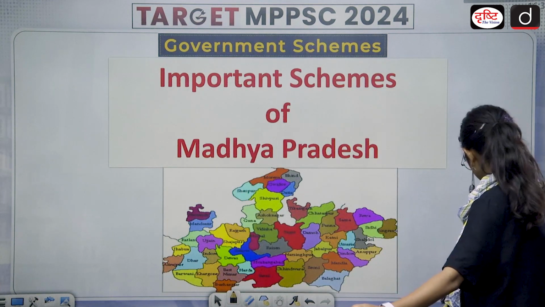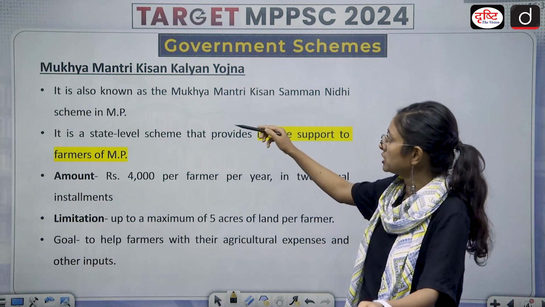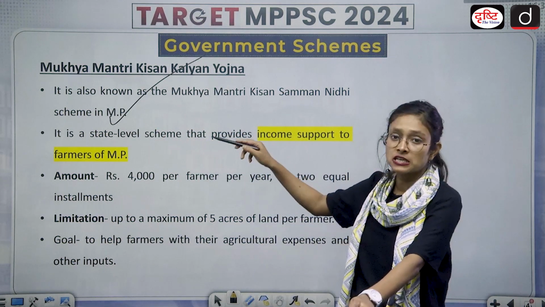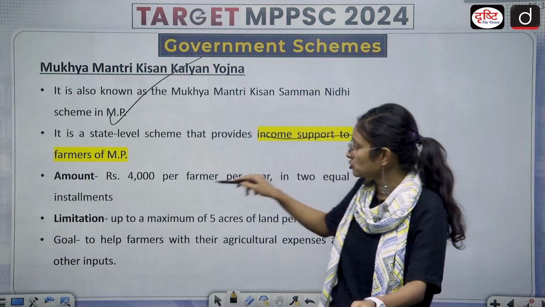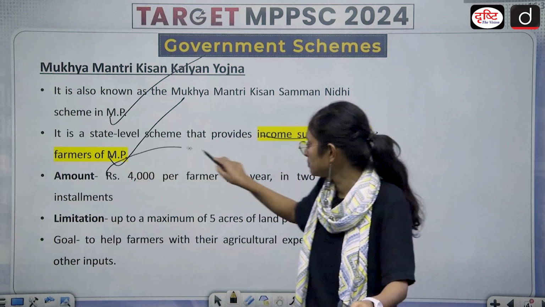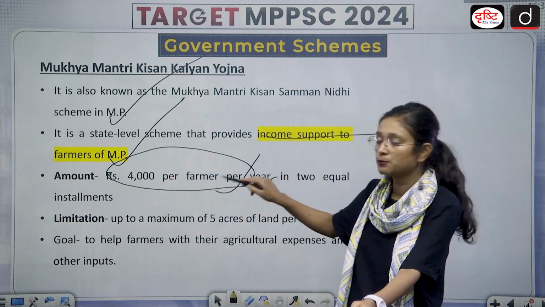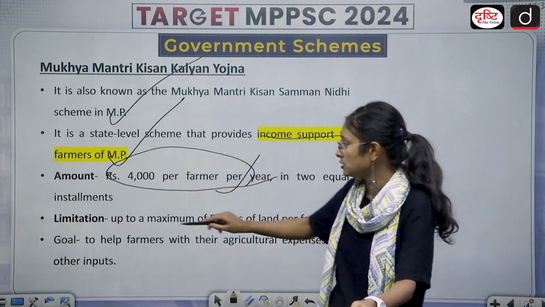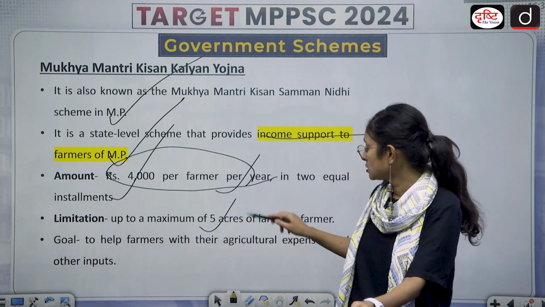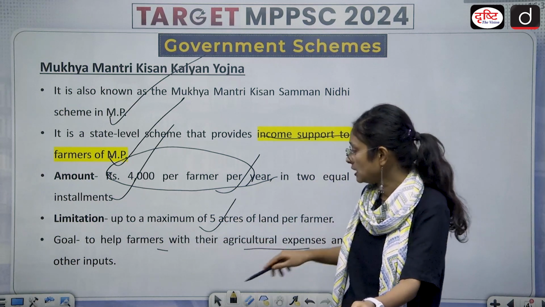First of all, we are going to discuss Mukhyamantri Kisan Kalyan Yojana. It is also known as the Mukhyamantri Kisan Samman Nidhi scheme in Madhya Pradesh, and it is a state level scheme that provides income support to the farmers of Madhya Pradesh. What is the amount? The amount is rupees 4,000 per farmer per year. Here you should know the duration also: 4,000 per farmer per year in 2 equal installments. What are the limitations? Up to a maximum of 5 acres of land per farmer. The goal is to help farmers with their agriculture expenses and other inputs.